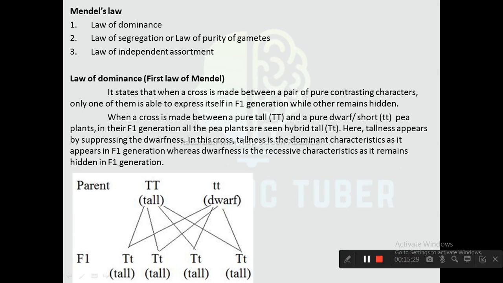Here we can see in the diagram as well. All the offspring contain both the characters of tallness and dwarfness, but dwarfness is not able to show or express itself in the successive generation, whereas tallness, which is the dominant character, expresses itself in F1 generation. Although there are two characteristics, that is tallness and dwarfness, only tallness is seen because tall is the dominant characteristic.